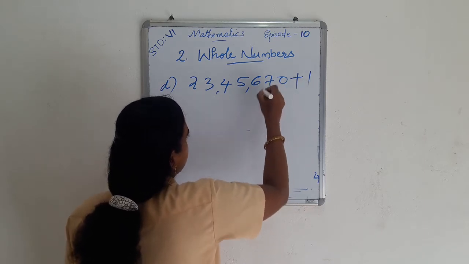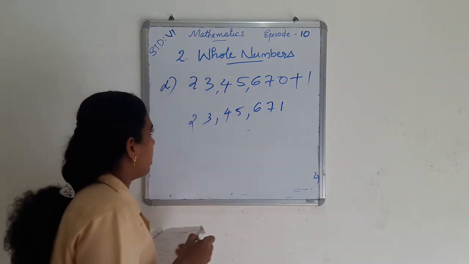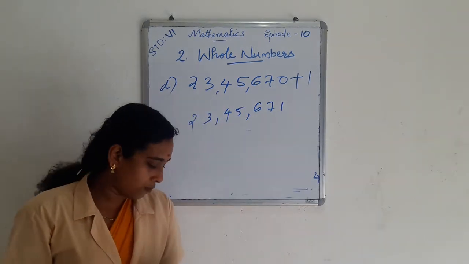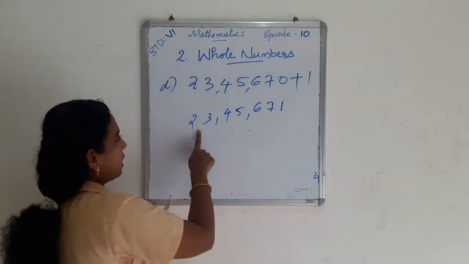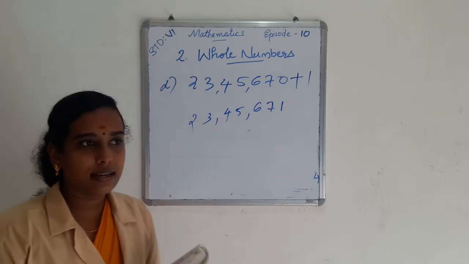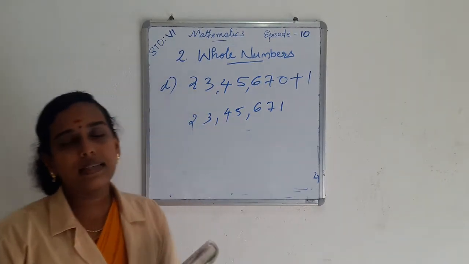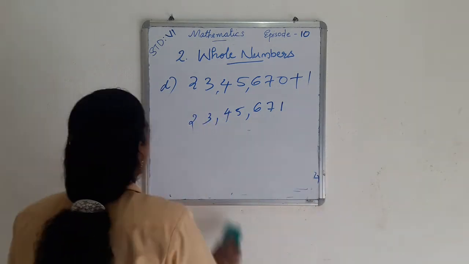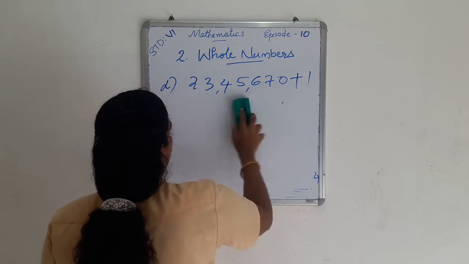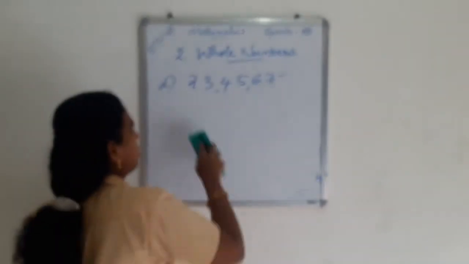Then we write 23,45,671 as the successor of 23,45,670. In this way, we find the successor of any number. Finding the successor of a number, we just add 1 to that number.